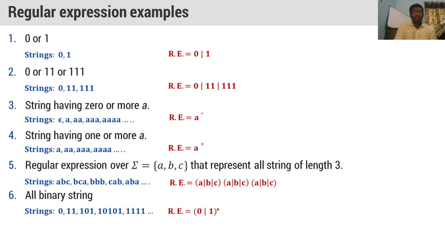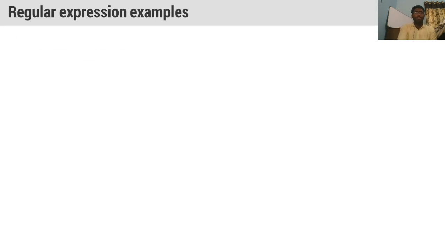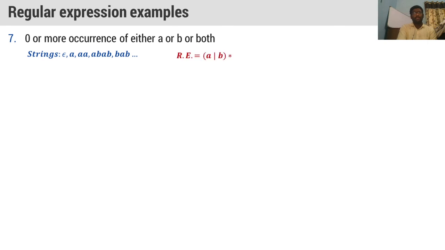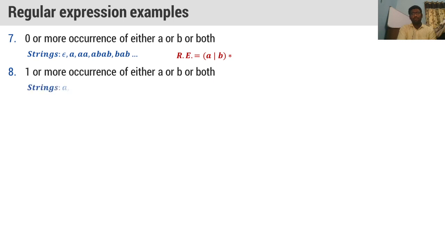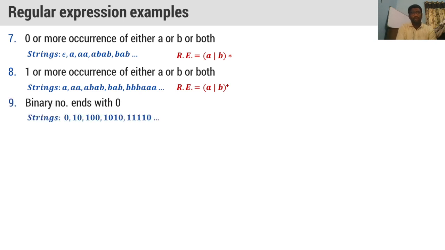So for all binary strings, what is the language? 0 or 1 whole star. To generate all binary strings, the language will be 0 or 1 whole star. Like that, there are some regular expressions. See, one or more occurrences of either A or B or both. Right? So A or B whole star, one or more occurrence of A, either A or B or both, the language is A or B whole star. So for zero or more occurrences, A or B whole star. For one or more occurrences of A or B whole star. Like that, we are having some regular expressions.